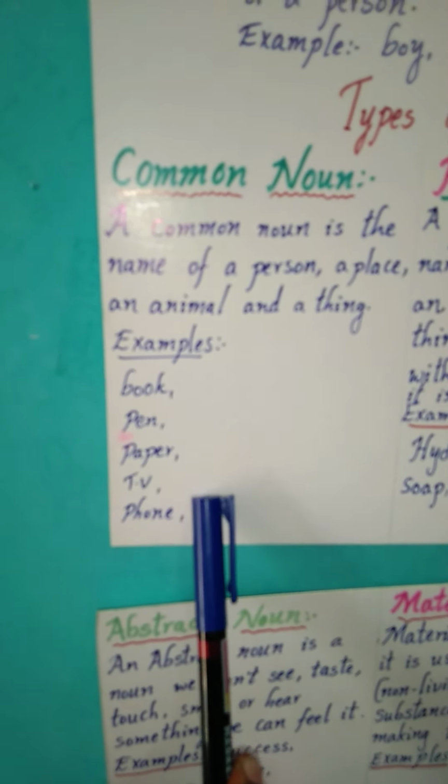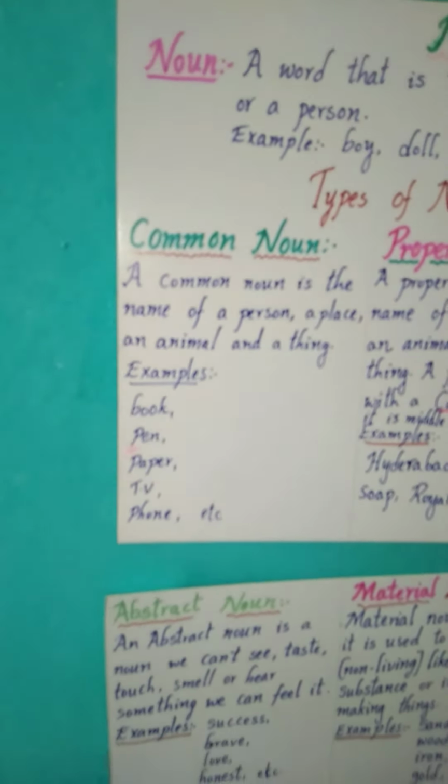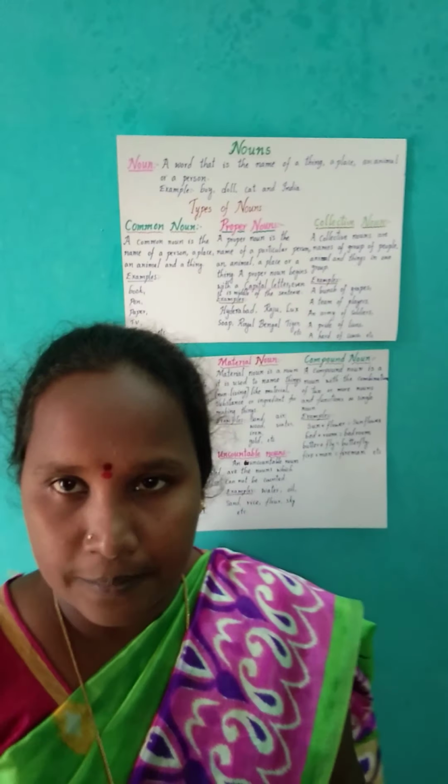Now I have written here some examples. See, children: book, pen, paper, TV, phone, etc. Now we'll go for some live examples. Examples are bottle, water bottle, phone, bangle, scissors, door, curtain, everything. Whatever is present in the house, not only in the house but all over India, all of those come under common nouns. Is there anything which does not have a name? No, nothing. Everything has a name.